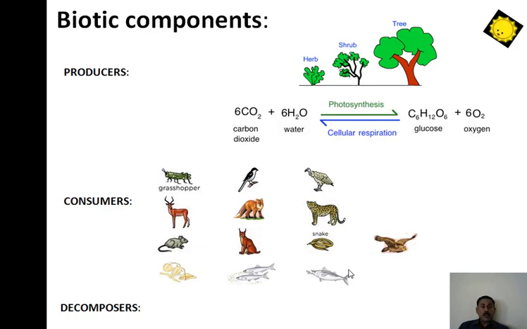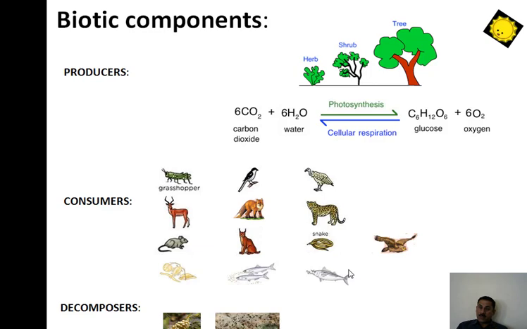Now the next component of biotic components is decomposers. Decomposers are actually microorganisms. They are micro in size and we can't see them with the naked eye. Examples of decomposers are actinomycetes, some bacteria, and fungi. Basically, in an ecosystem, the decomposers play an important role to maintain the ecosystem, as well as the thermodynamics laws in nature, because the decomposers feed on dead and decayed matter.